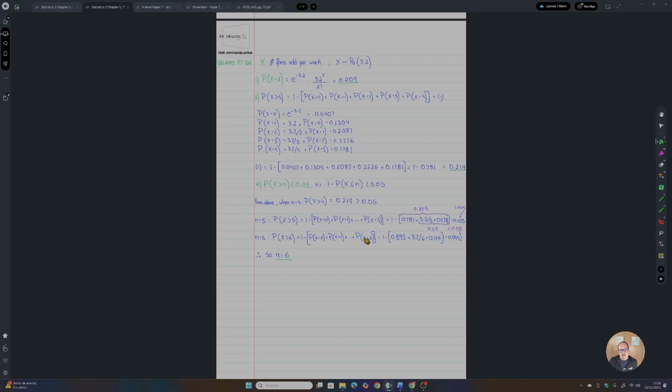So same thing, I have to include now over here the probability that x equals 6, but I already have all of that, okay? All of that from 0 to 5 is this value. I put it over there. And I include the probability that x equals 6, so 3.2 divided by 6 times the probability that x equals 5, which is this over here. And this gives 0.0442, which is smaller than 0.05. Okay, so what is the value of n? By trial and error, it's 6. If it has 6 fans, then the probability that he will not meet demand is going to be smaller than the 0.05.